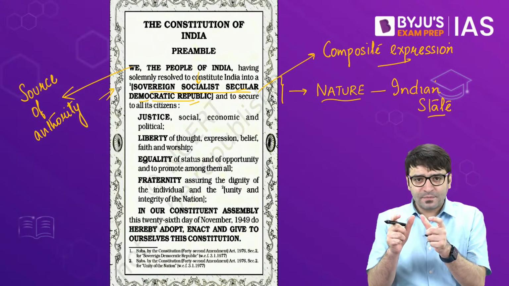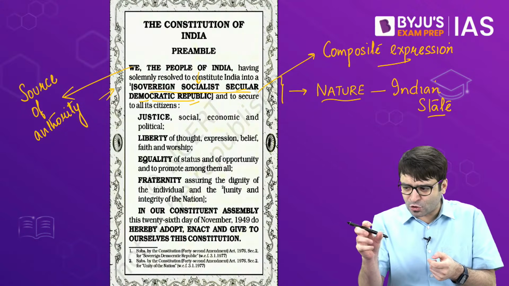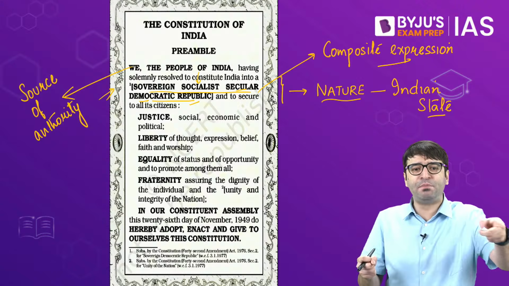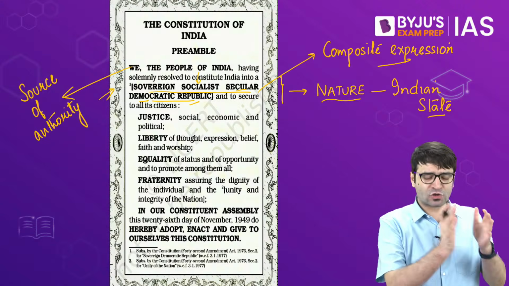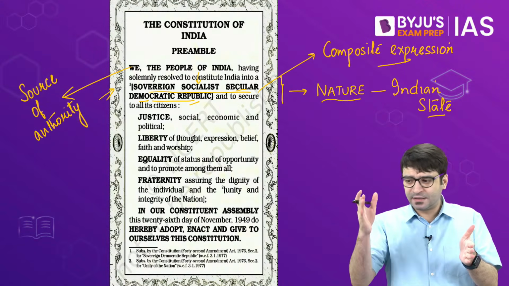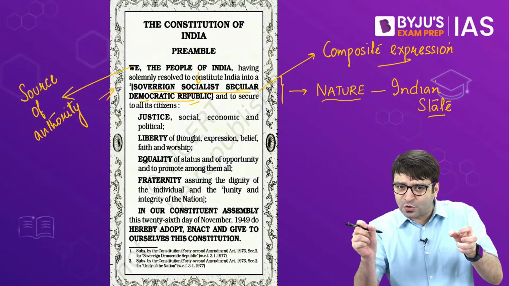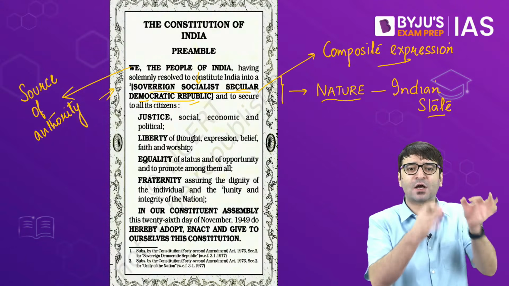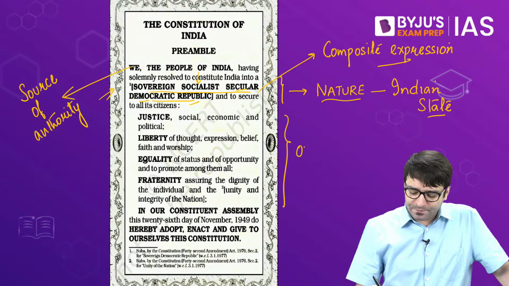Which means the preamble conveys four important themes. Theme number one, what is the source of authority of our constitution? The constitution derives its power from the people of this country. Second theme, what is going to be the nature of the Indian state? Sovereign, socialist, secular, democratic, republic. And all these terms are not separated by any punctuation mark. They are in capital letters, which means treat them as one phrase, as a composite expression. The third theme, what are going to be the objectives of this constitution?